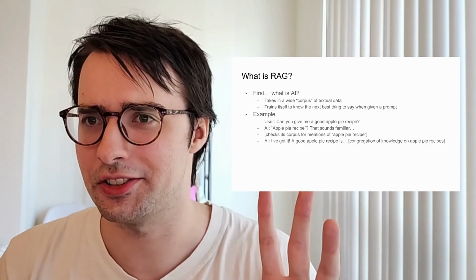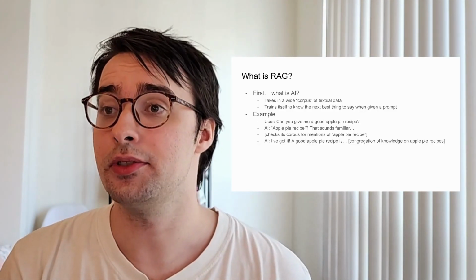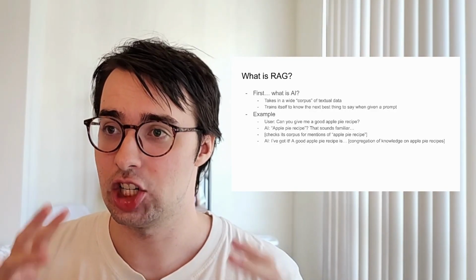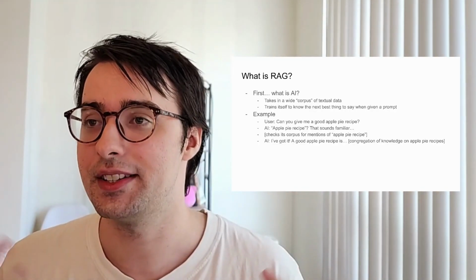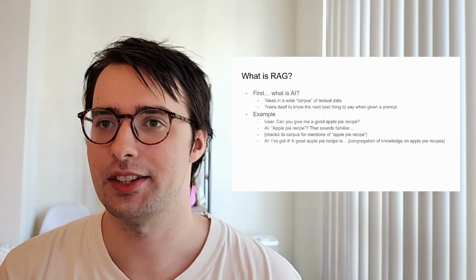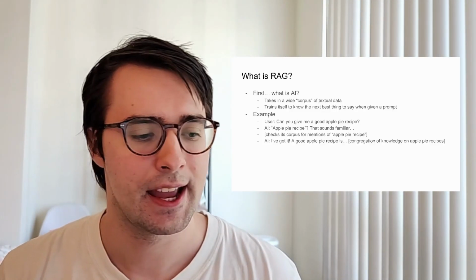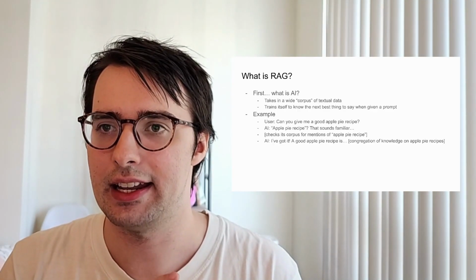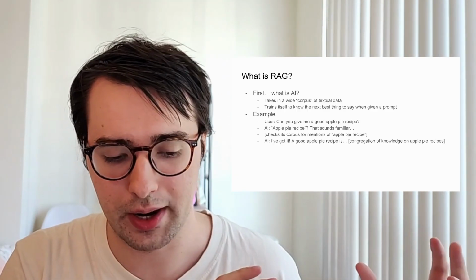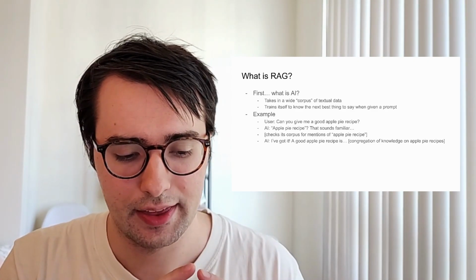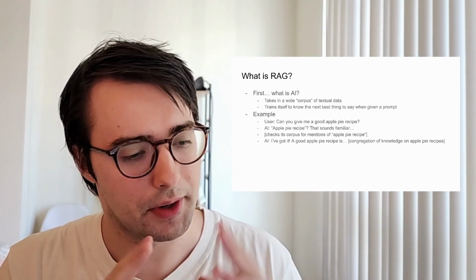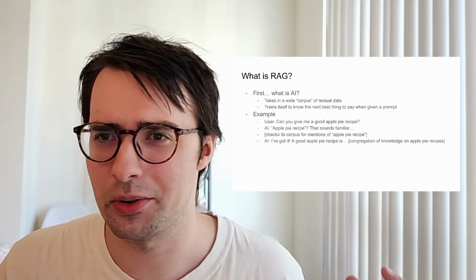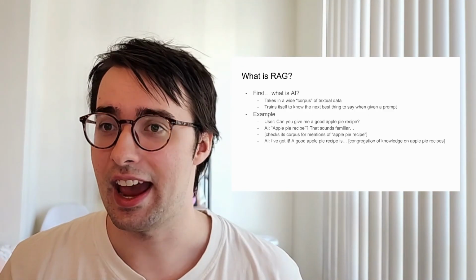The best way I can describe this is through an example. Let's say the user prompts a question: can you give me a good apple pie recipe? The AI then checks its corpus. It says, okay, wait a minute, apple pie recipe. I've read about that before. What it essentially does is find anything it has in its system that involves an apple pie recipe. So things from allrecipes.com, general recipe food bloggers, anything like that.